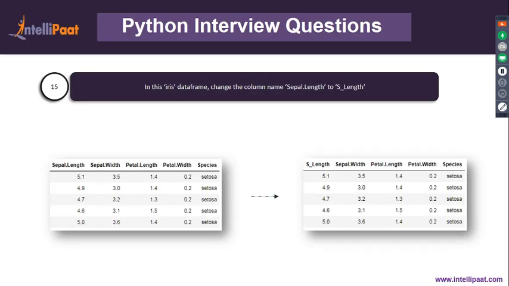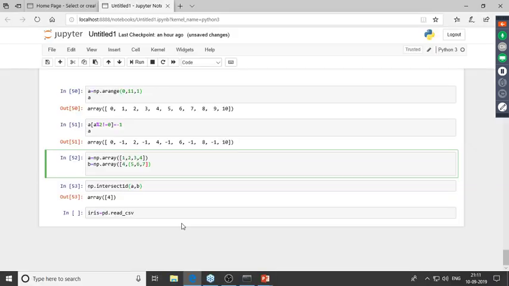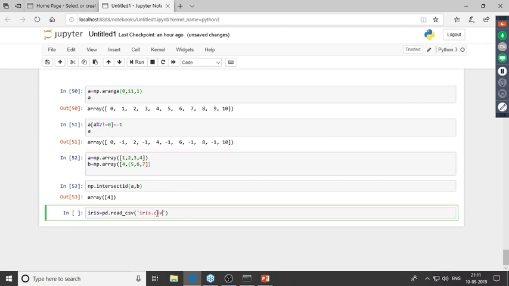So we've got this iris data frame over here. Now I'd have to change the name of the column of the sepal length to s length. All right, so let me load up the data set first. Iris, I'll type in pd.read_csv. Let me put in the braces over here. Let me give in the name of the file, which is iris.csv. Now I'll print out the head. So iris.head.